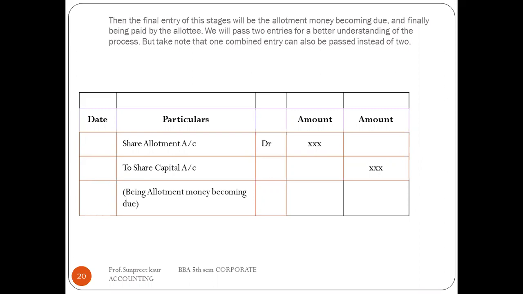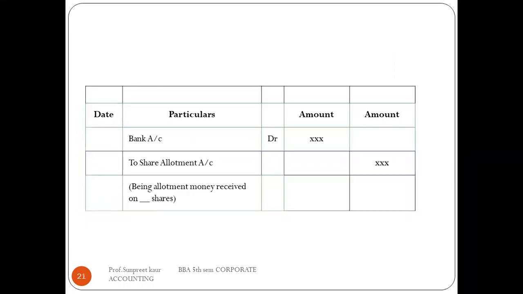First, share allotment account debit to share capital account, for the allotment money which has become due. The second is bank account to share allotment account, because the allotment money is received on the shares.